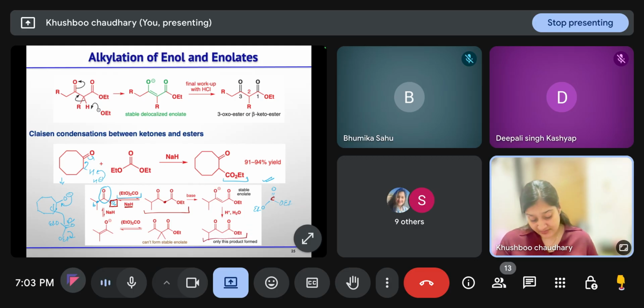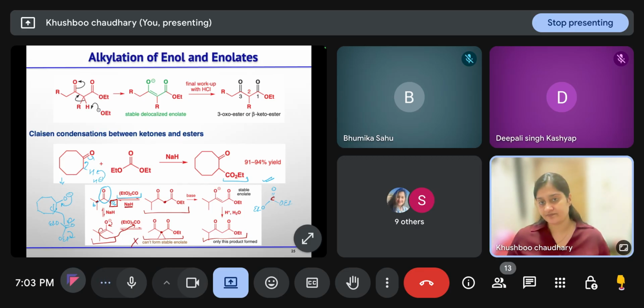But if the enolate generates at the B position, then you will get this enolate. It will attack the carbonyl carbon and one OEt will leave, and you will get this product. Here, at the active methylene position, no hydrogen is there, so it can't form a stable enolate. That's why this enolate will not generate.